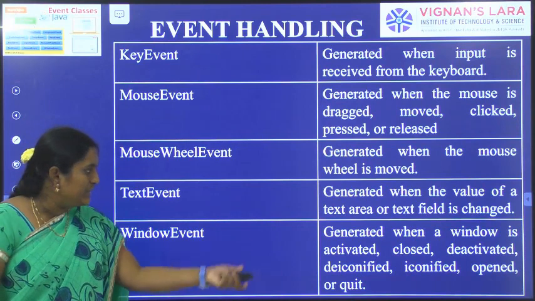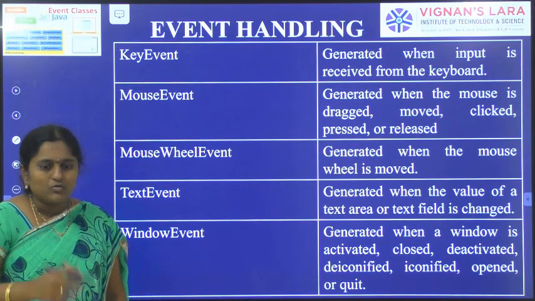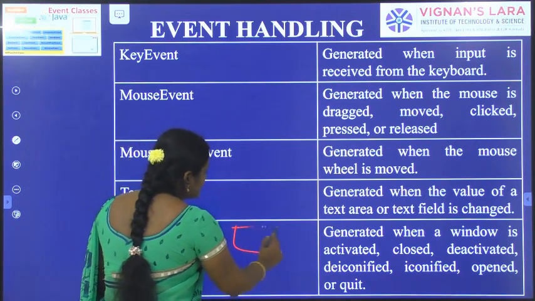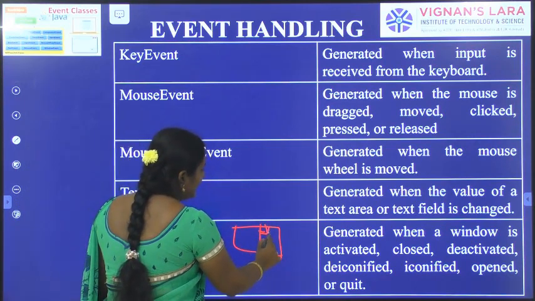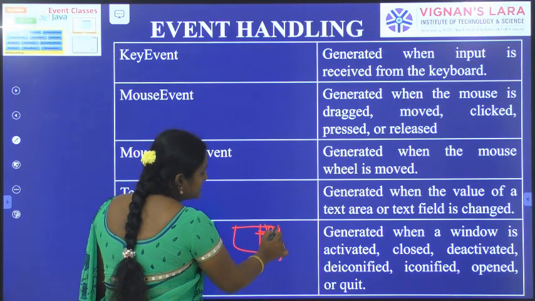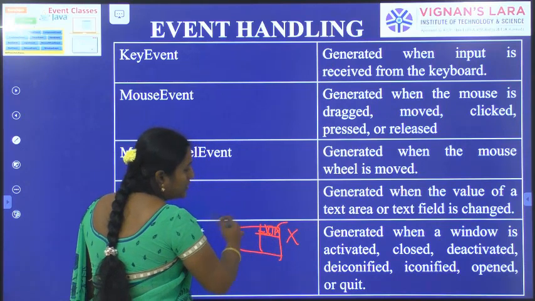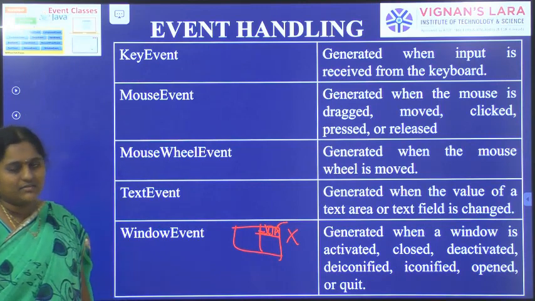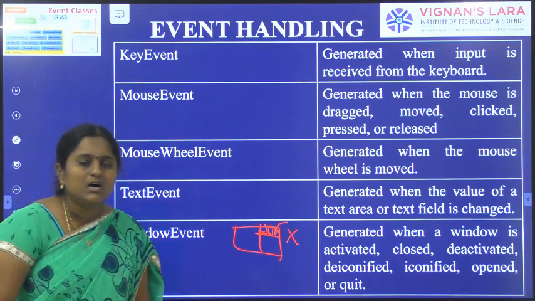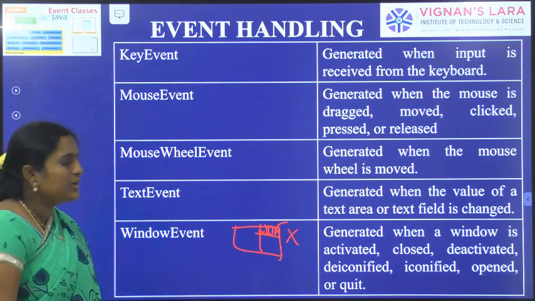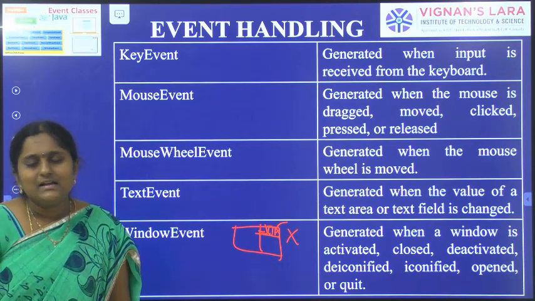A window event is generated when a window is activated, for example when you open a window. When you close the window, note that a window has minimize, maximize and close buttons. If we explicitly close it, the window is closed. When a window is no longer in use by the user, it is deactivated. Any of these actions performed by the user can generate a window event.